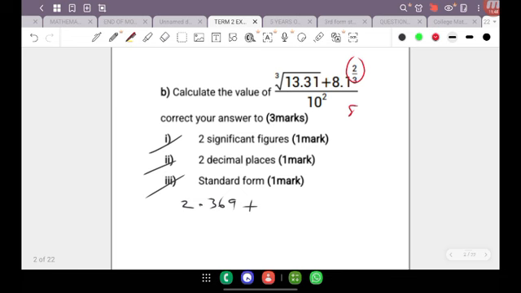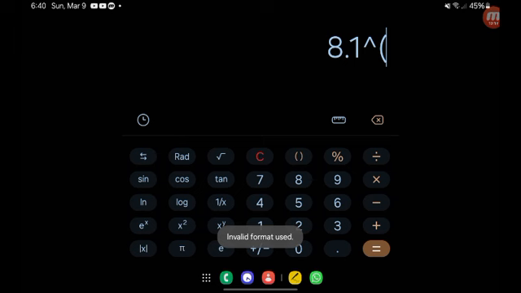Now, a few of my students have expressed to me over the months that I've been teaching them that sometimes they do find it challenging to enter that fraction on the calculator. So I'm about to show you how you can do that right now. So I'm going to pull up my calculator here. I'm going to clear my screen, and then I'm going to have 8.1. So what I'm going to do now is press the power button. Now on my tablet calculator here, my power button is this X to the Y. This blinking button here is X to the Y. Correct. So that's my power button.